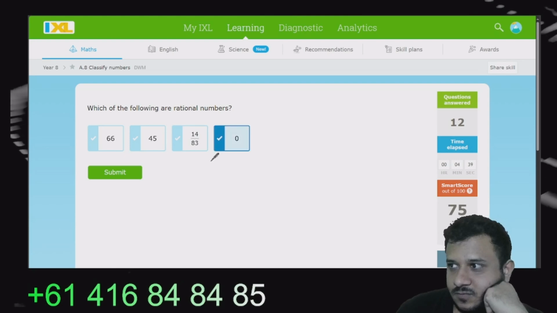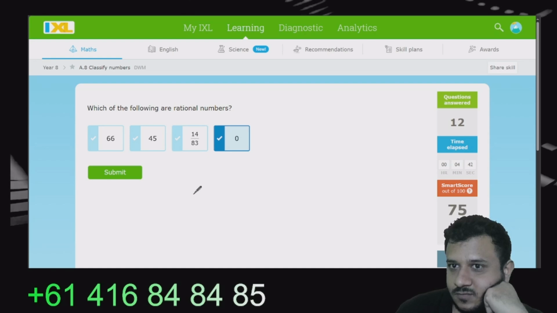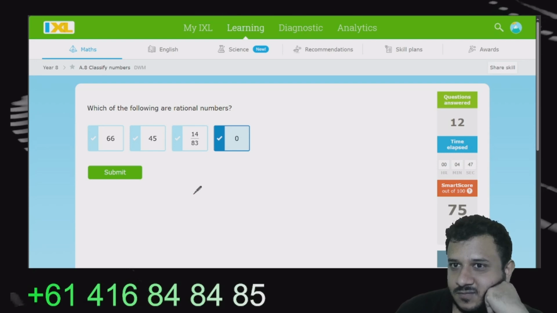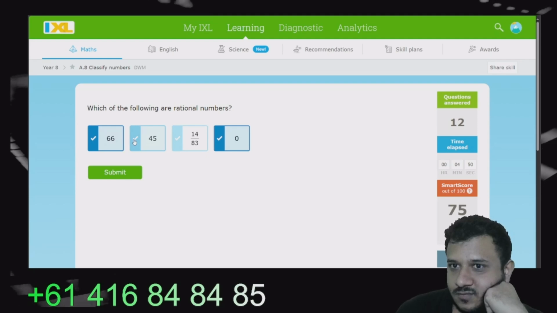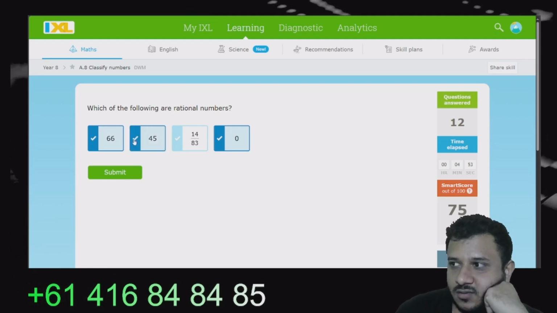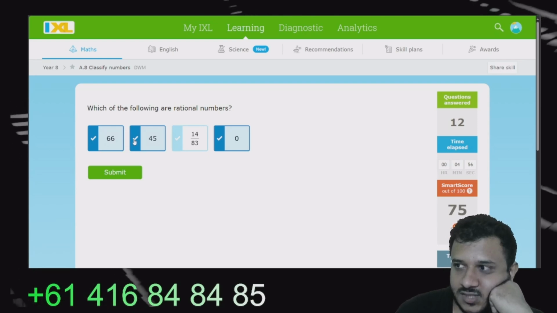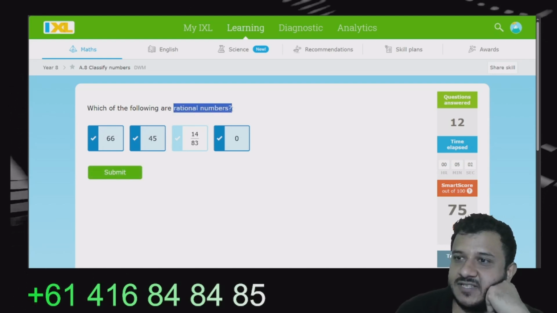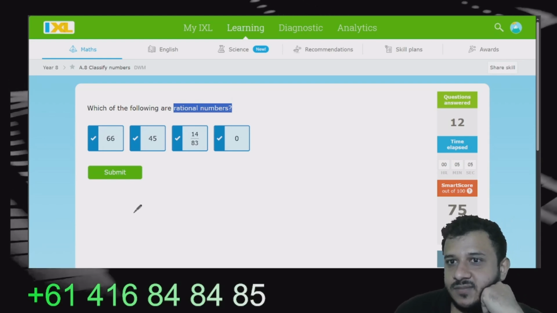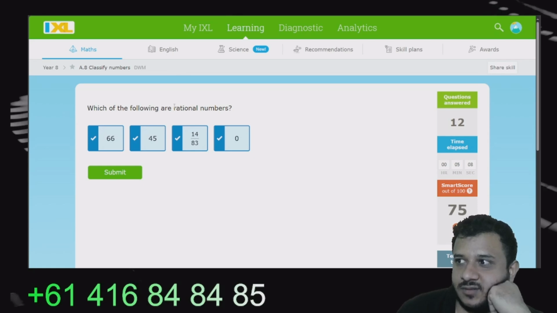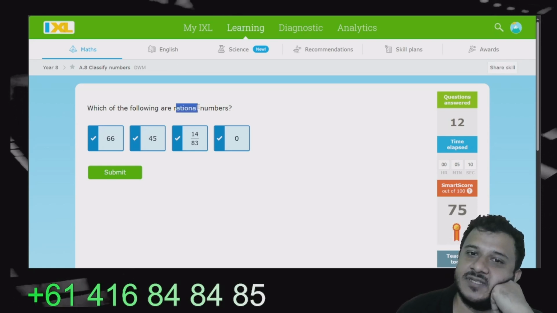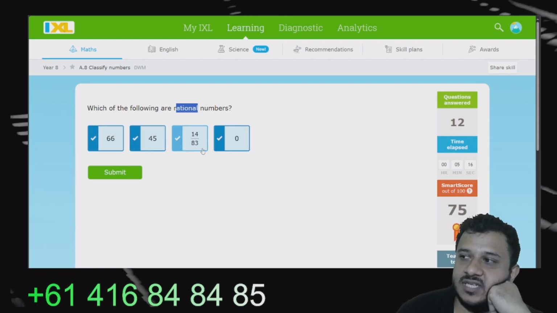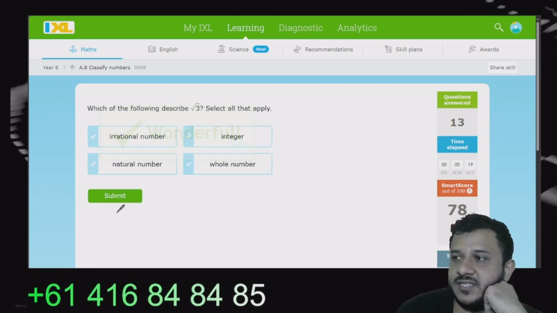0. That's it? 45 and 66 are rational. Are they rational? Okay. That's it. Can I submit? You're wrong. Rational number means any number which can be written as a fraction. Rational numbers get divided into two parts, integers and decimals. So this is a rational decimal number. These are integers. All answers were correct.